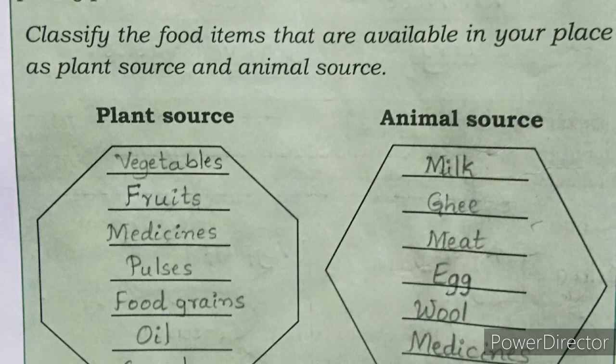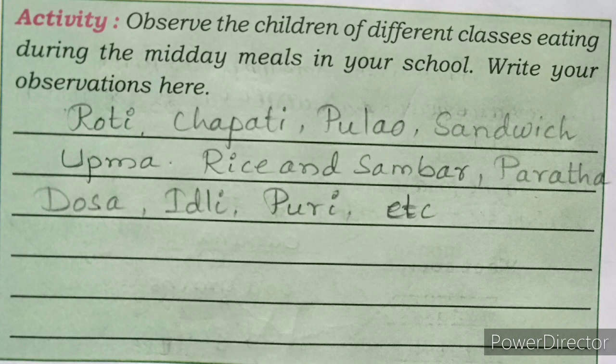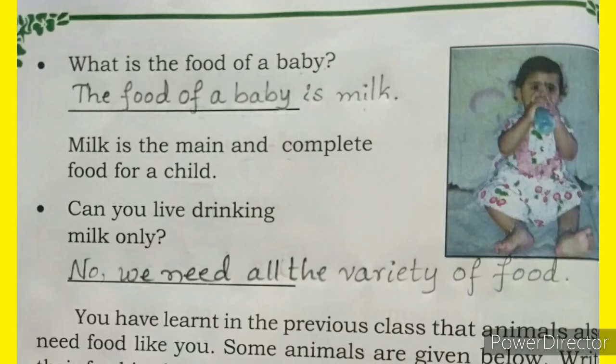Okay. Next, one more activity they have given here. So read this activity. Observe the children of different classes eating during the midday meals in your school. Write your observation here. See, in the midday meals in your school, what do you eat? See, some will bring roti, chapati, palav, sandwich, upma, rice and sambar, paratha, dosa, idli, puri, etc. Okay, like this you complete this activity. Okay, next turn the page.